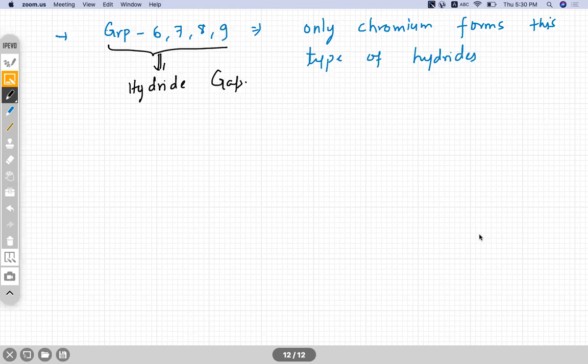See, in this hydride, what happens? The hydrogen goes into the crystal lattice, so its volume expands. In the previous one, it does not affect the crystal structure. But here the crystal expands, volume increases.